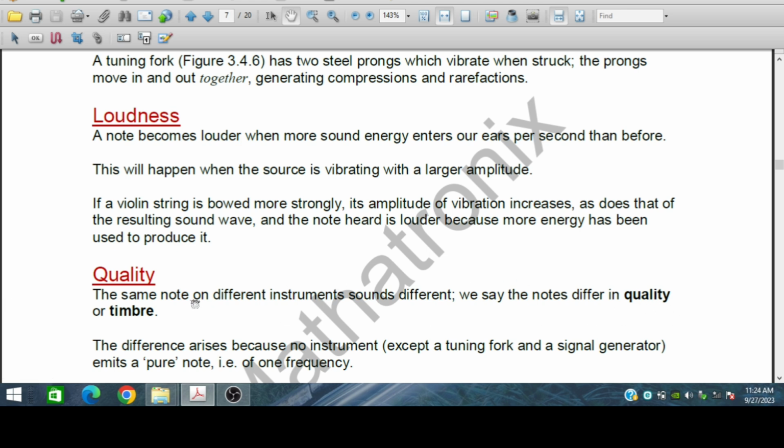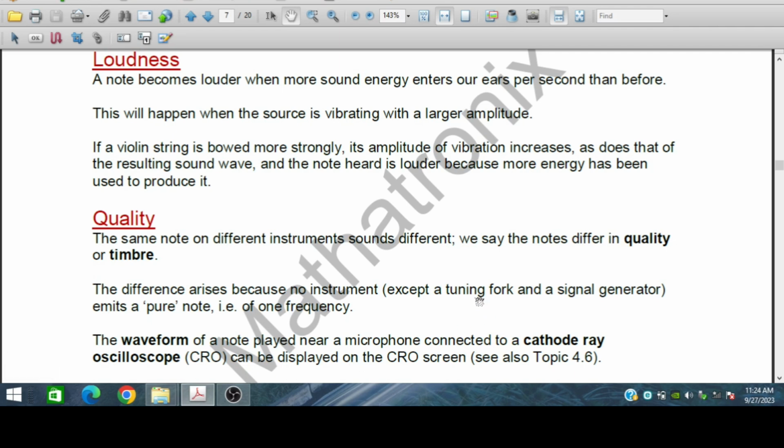The difference arises because no instrument except a tuning fork and a signal generator emits a pure note, a note of one frequency. Others create a combination of frequencies.